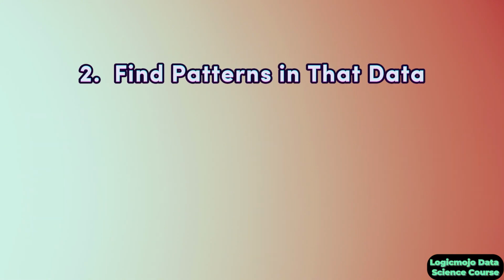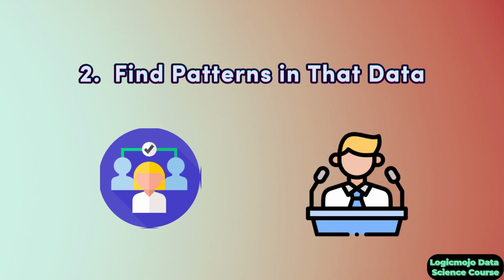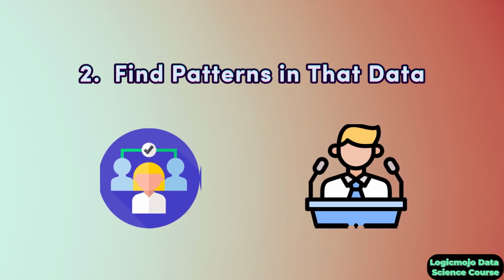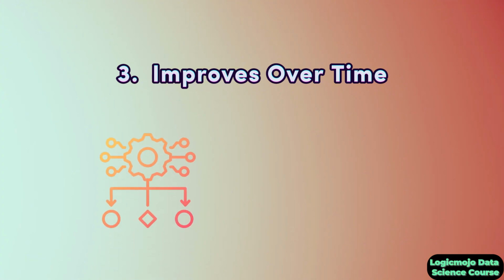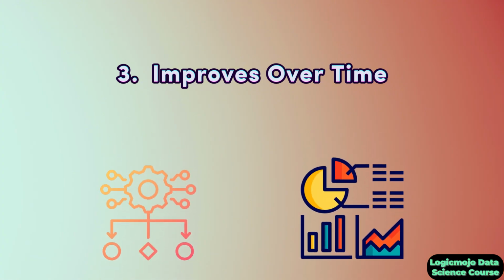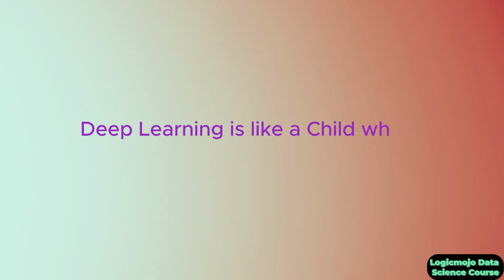The second step is find patterns in that data, like recognizing faces or trying to understand speech. So this is the part of the second step. And the third step is it improves with time, like getting better and better. The algorithm is getting better with a lot of data, so it gets better at recognizing faces or understanding speech. So these are the three steps involved in the deep learning process. In a simple way, think of it like a child trying to learn to recognize animals.